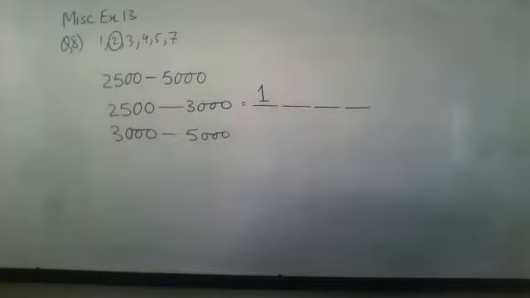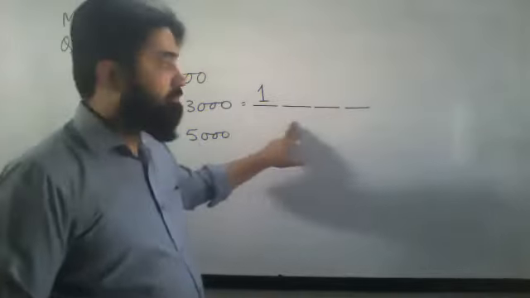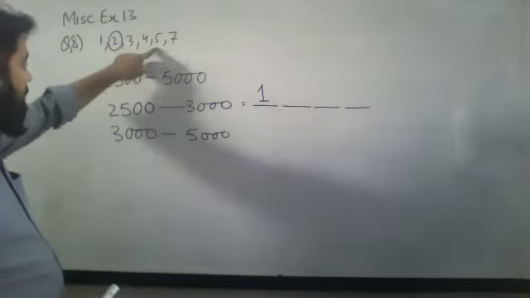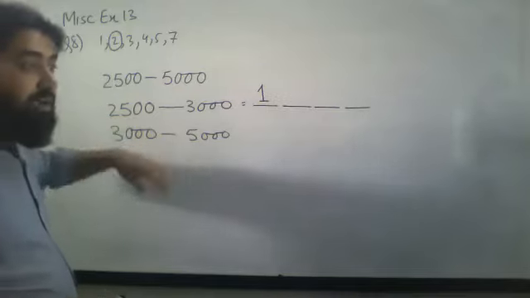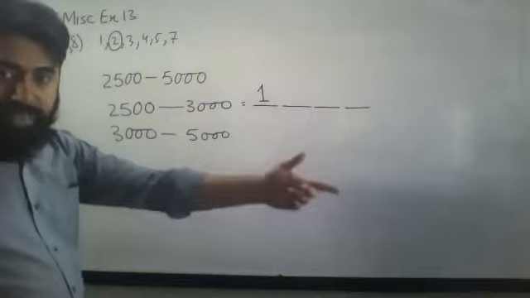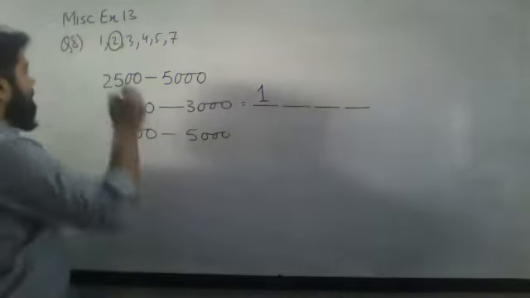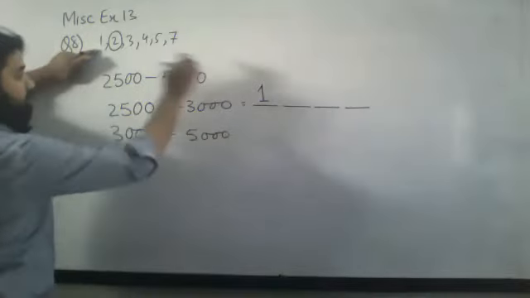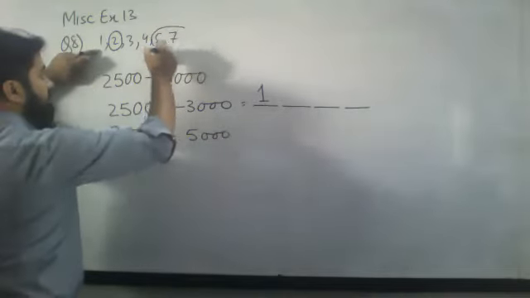Now, is this thing clear? Okay. Now coming to the next one. In the second one, I am saying that it should be 2500 to next. Numbers less than 2500 are not there. It means I can't put 1 over here, I can't put 3 over here, I can't put 5 or 4 over here. Only these two can be over here.